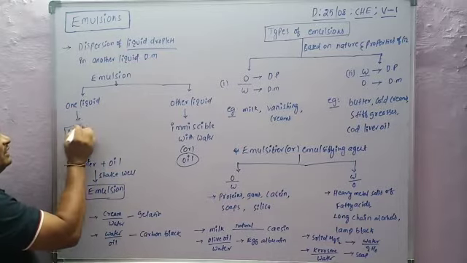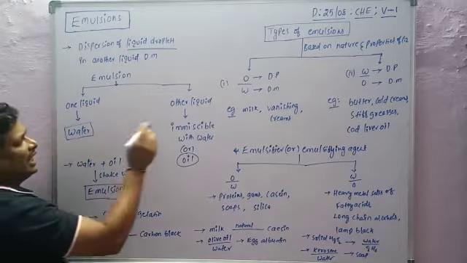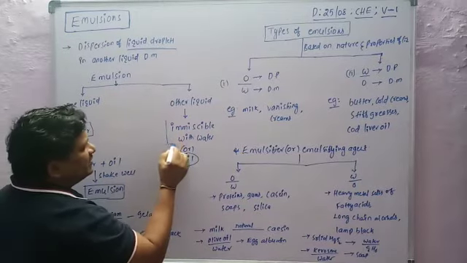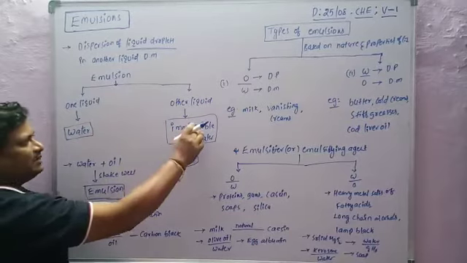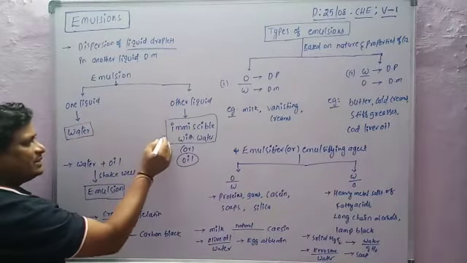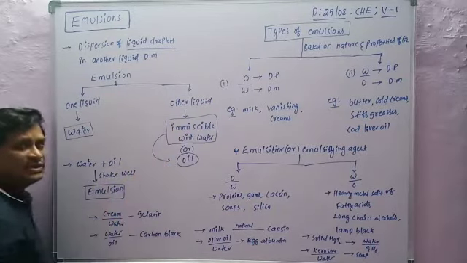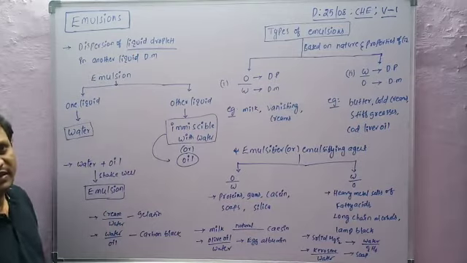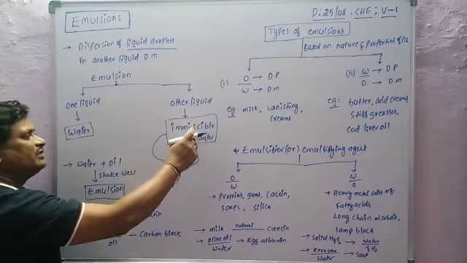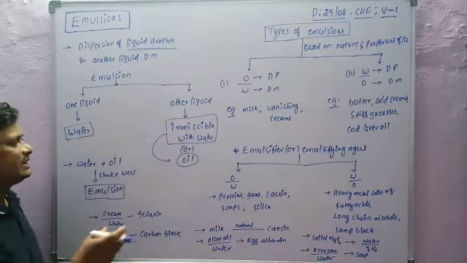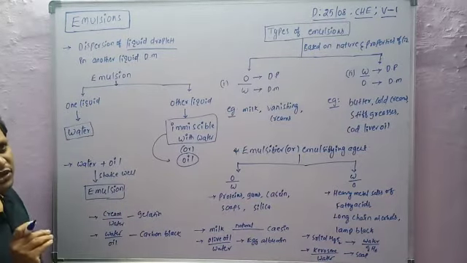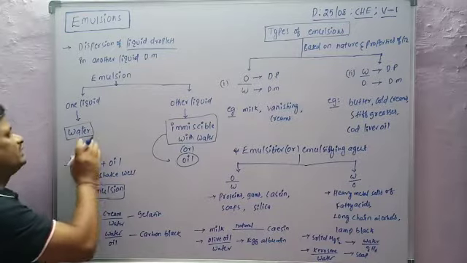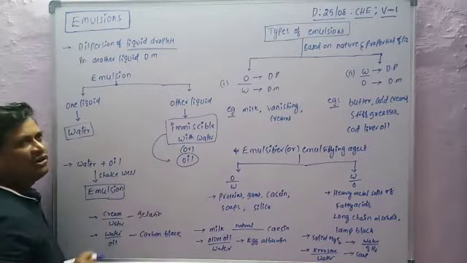The other liquid is immiscible with water, and it is simply considered as oil. So in an emulsion, one liquid is water, and the other liquid is oil.